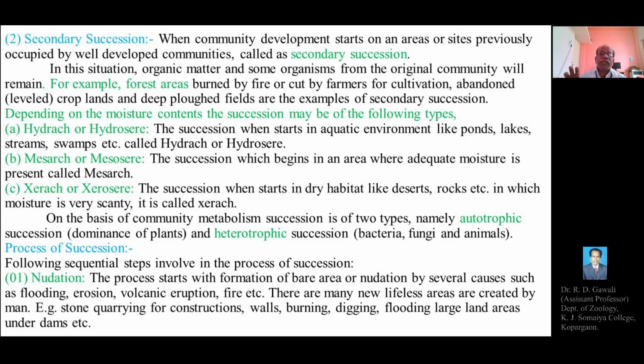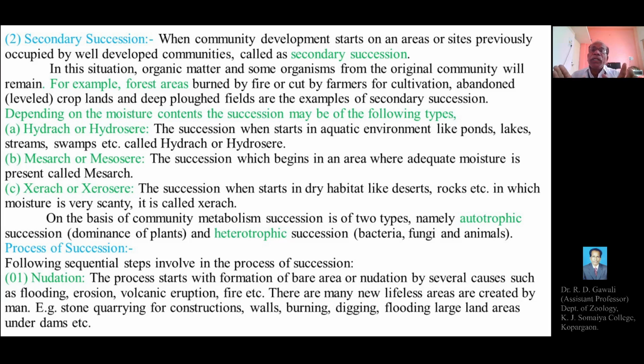Autotrophic succession means the community that develops has major species that are plants.